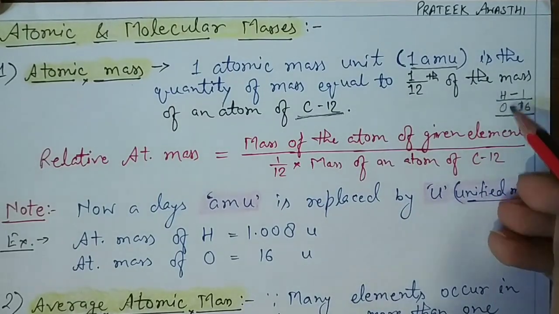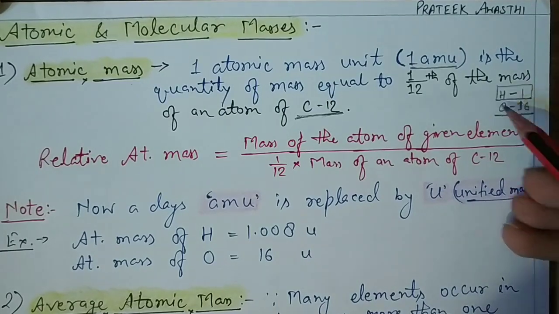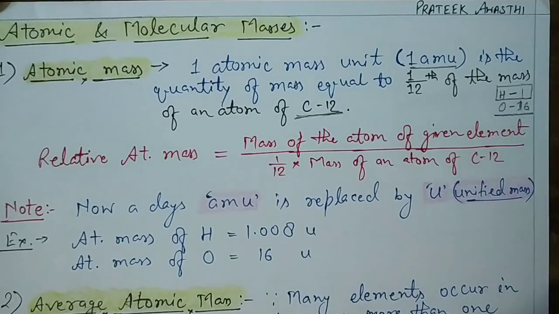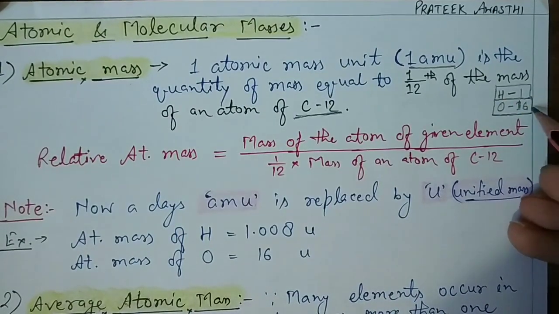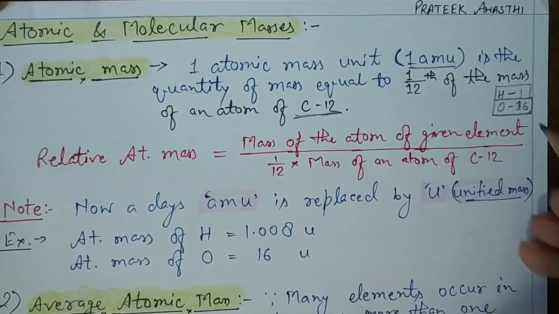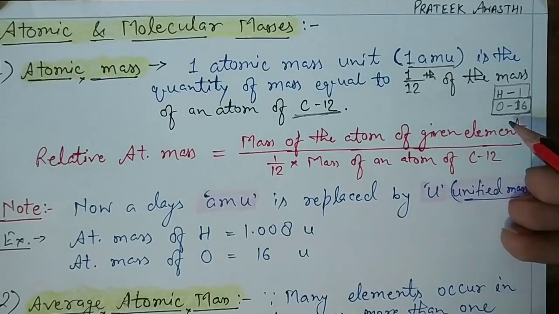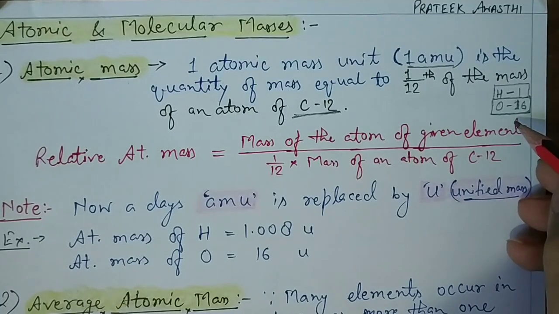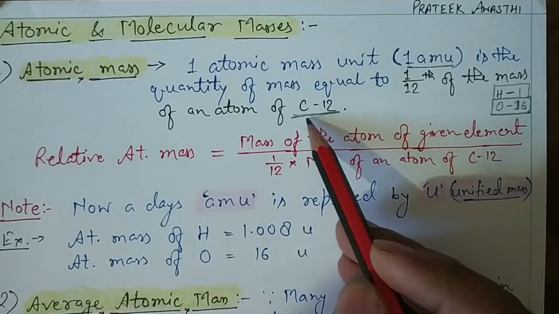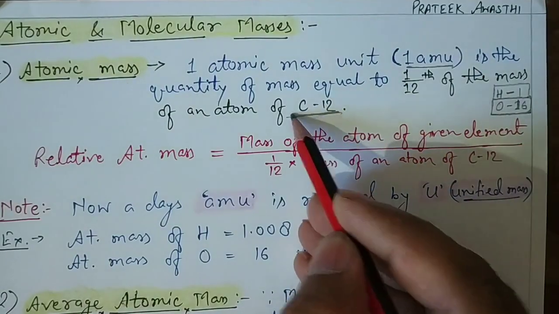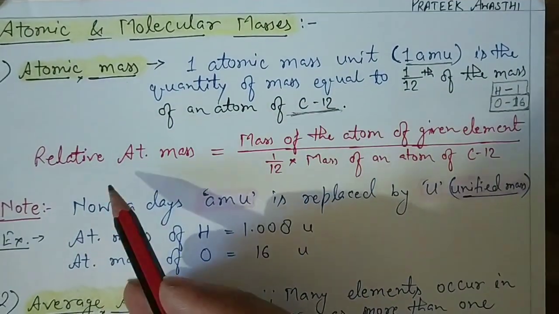What was the difference between these two? When hydrogen was taken as the base, most of the elements got atomic masses in decimals, not whole numbers, whereas with oxygen this problem was neglected, and most of the elements got atomic masses near to whole numbers. But with carbon-12 taken as the base, because it has the exact value of 12 gram mass, the other elements were now calculated.